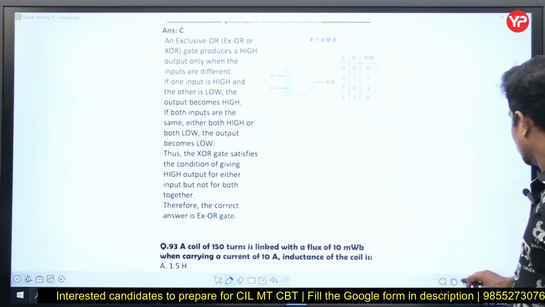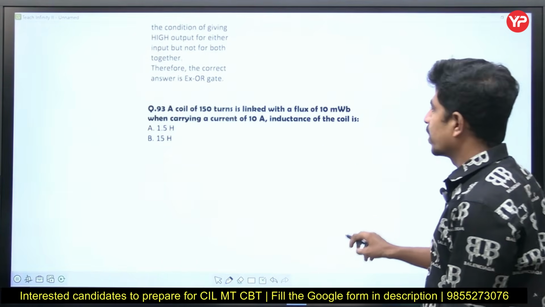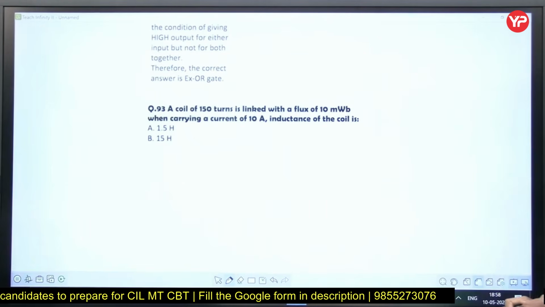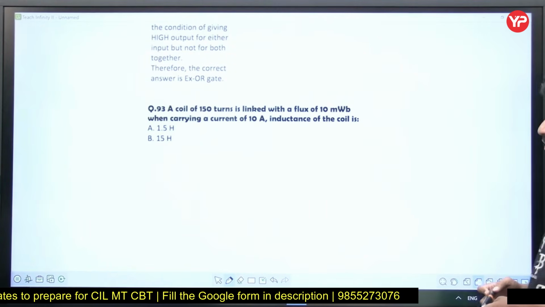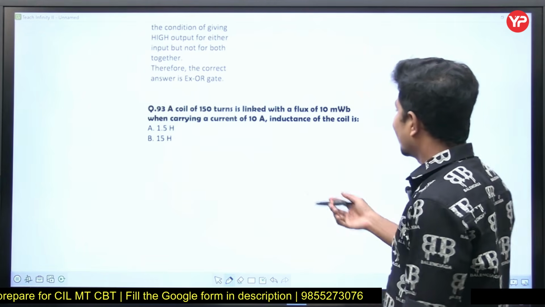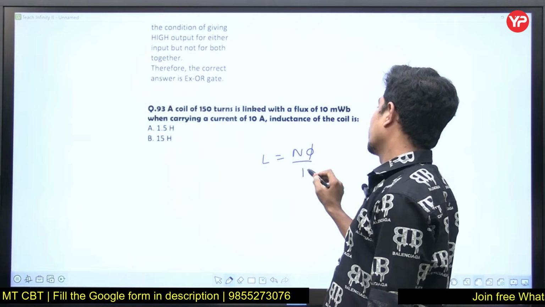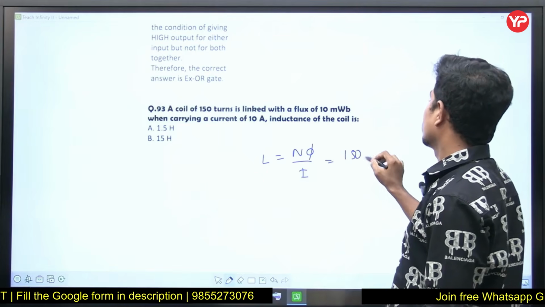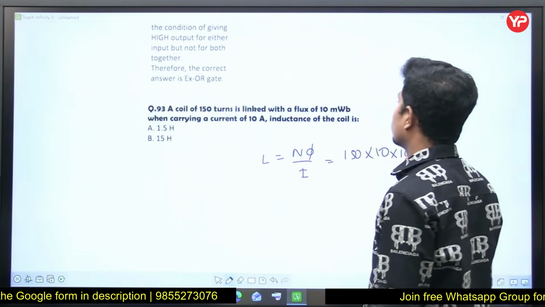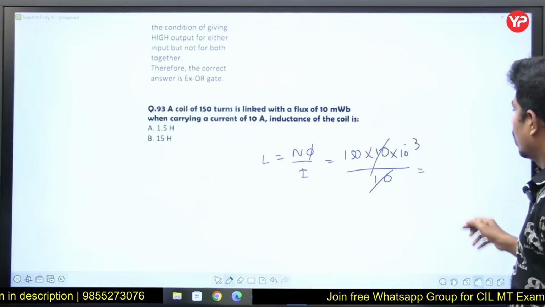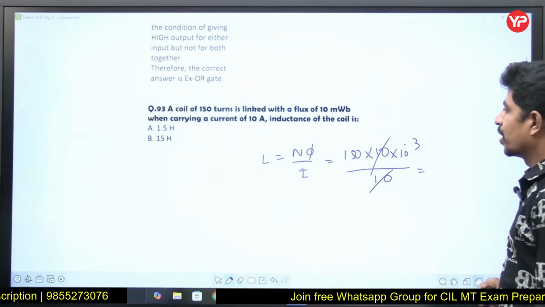Next question. There is a lot of explanation and a truth table also given. Yes. Next question. A coil of 150 turns is linked with a flux of 10 milliwebers when carrying a current of 10 amperes. The inductance L is equal to N phi by I. Number of turns is 150, flux is 10 milli, divided by current of 10. So it is 150 millihenry.